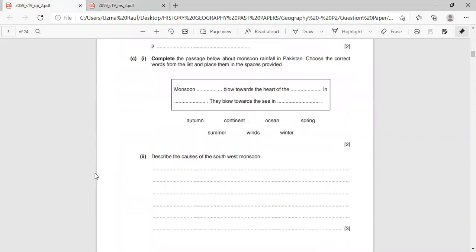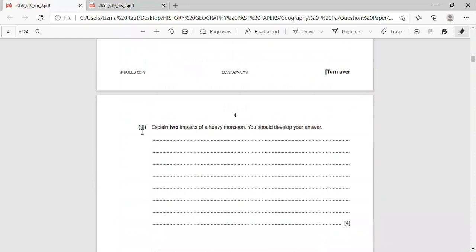Next part. Part 3. Explain two impacts of a heavy monsoon. You should develop your answer. Now we are discussing here two impacts of heavy rainfall. Can you tell me if there are floods? That is, due to heavy rainfall there must be floods. That's how it happens, right? So if there would be floods, what would be its impact? Two impacts we are going to explain here.